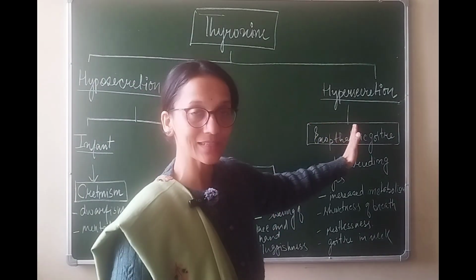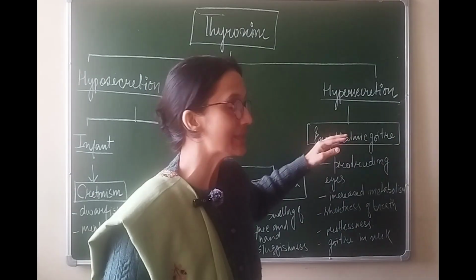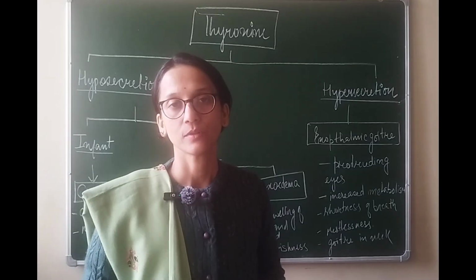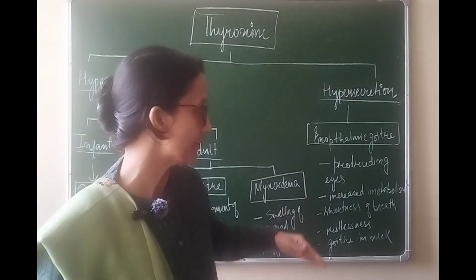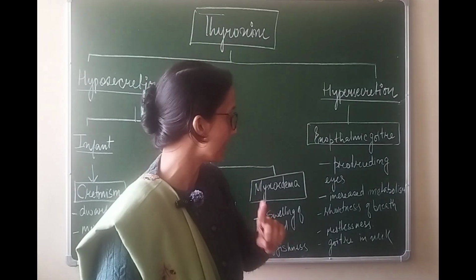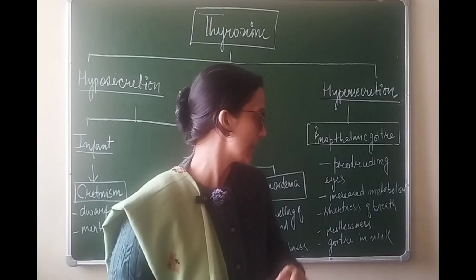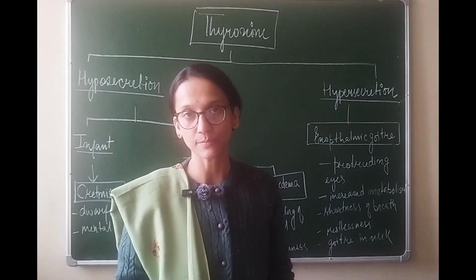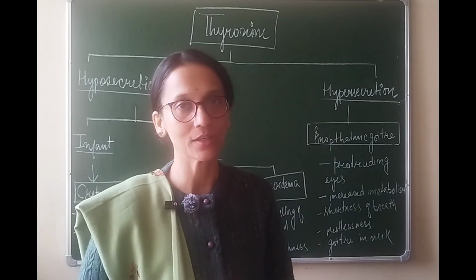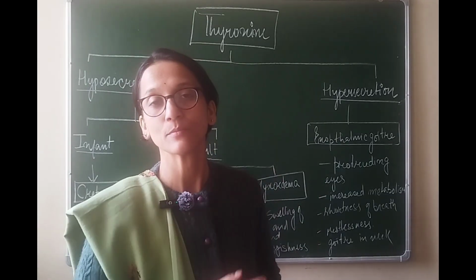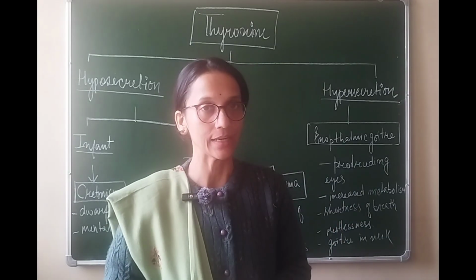Now let us come to the next category, which is known as hypersecretion of thyroid gland. But this is rarely seen in infants. So we mostly see this in adults. Now, what are the features of people suffering from this exophthalmic goiter? Number one, they will have protruding eyes, which is very, very evident. Number 2, they will have increased metabolism. Obviously, because there is excess of thyroxine produced in the body, the rate of metabolism is very high. So such people will have a tendency to lose weight more than gaining weight.